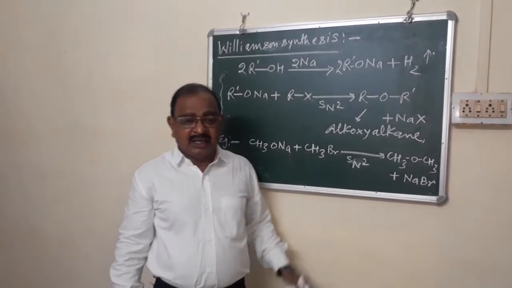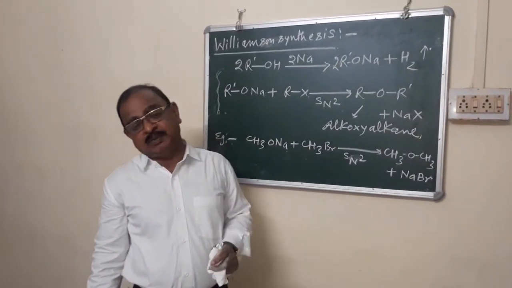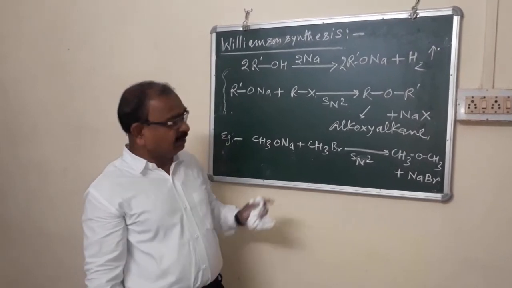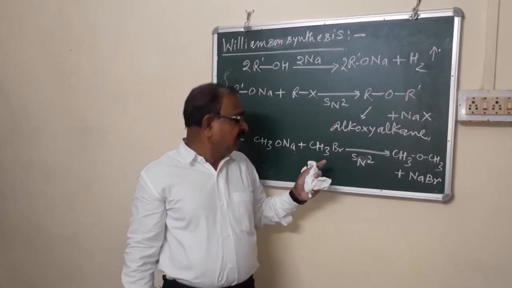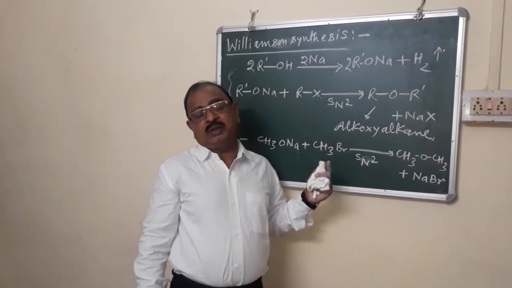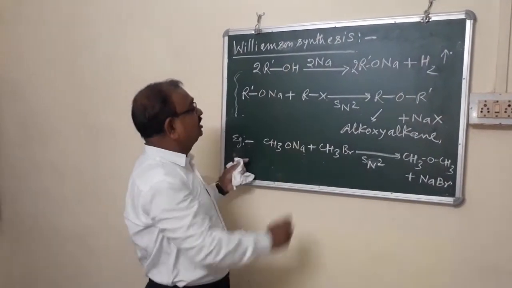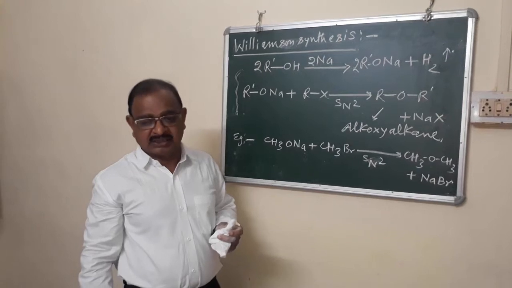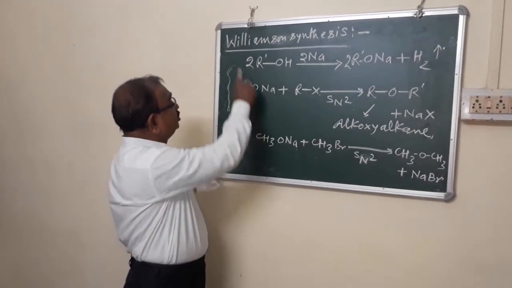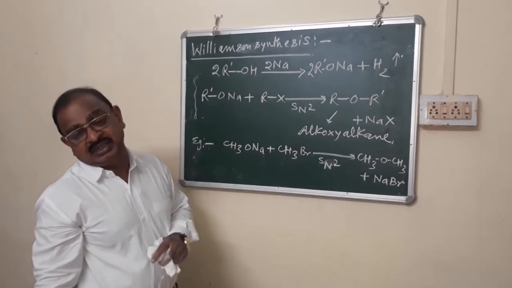And third point, in this method a large amount of pure ethers can be prepared. Hence, these are the merits, these are the benefits of this method, so this question is most of the times being asked as the naming reactions: which is the best method for the preparation of ethers. So, my dear student, you should learn it. It will pay you in the examination.